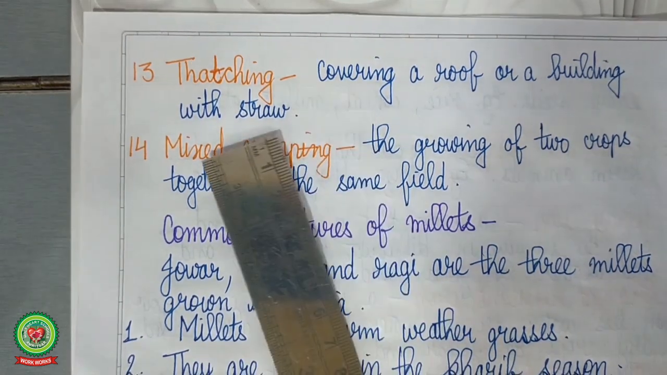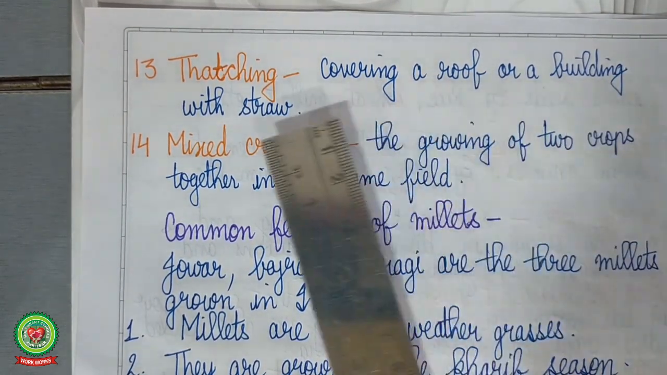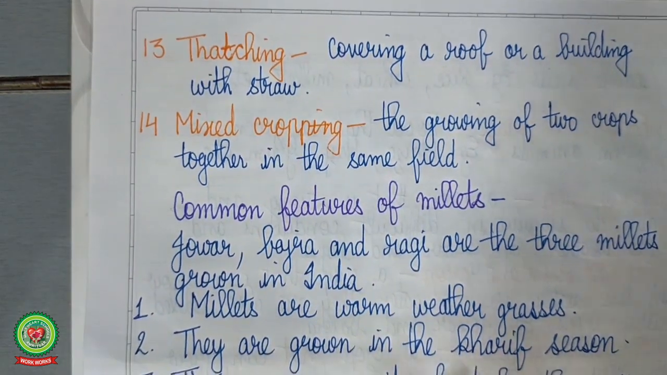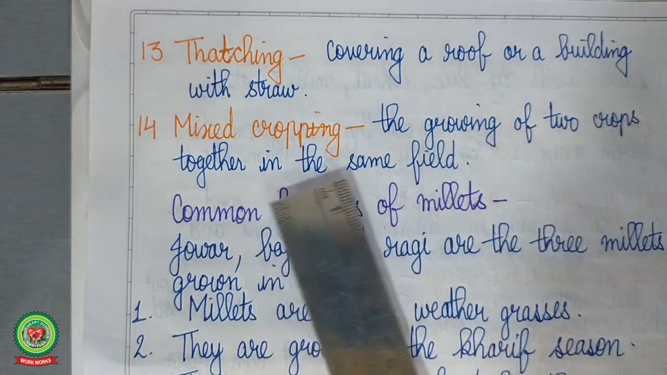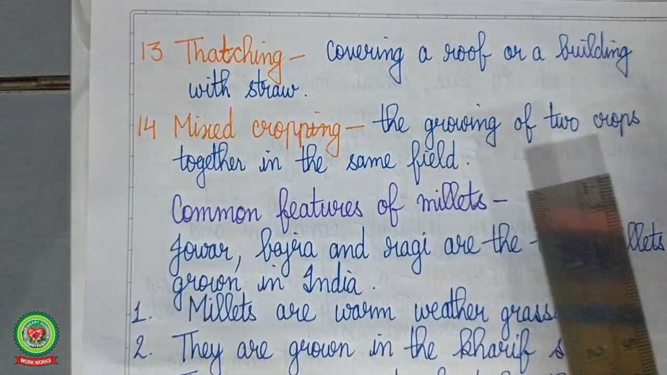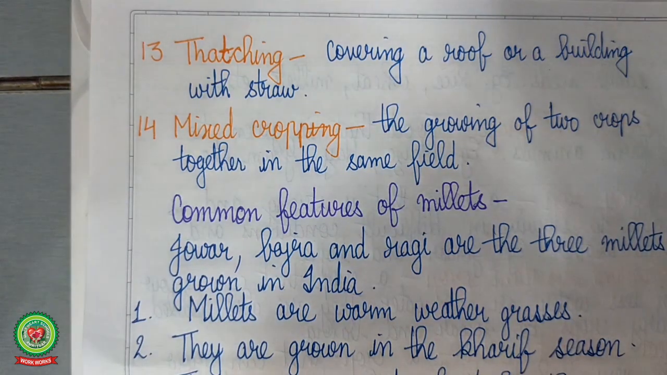Now, thatching. Thatching is covering a roof or a building with straw. Straw means like ghas foos. Last term, mixed cropping. The growing of two crops together in the same field is called mixed cropping. Like we grow wheat and gram together in winter season in the same field. So that is called mixed cropping.